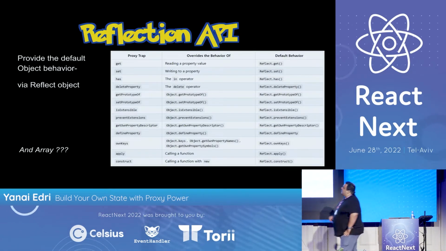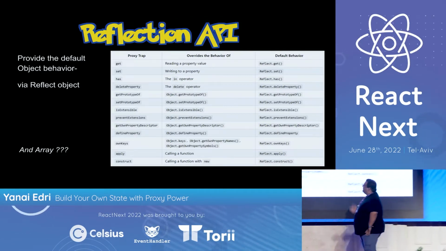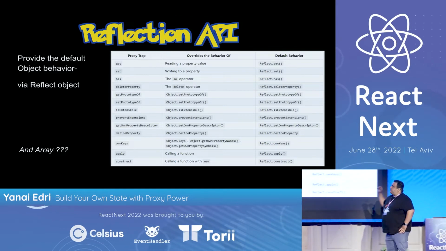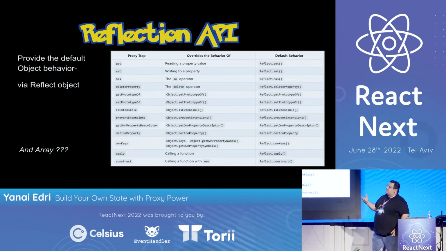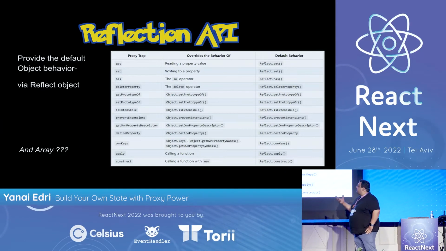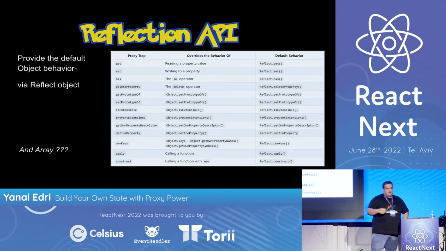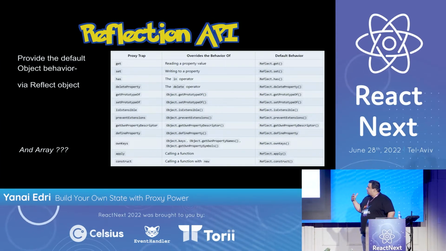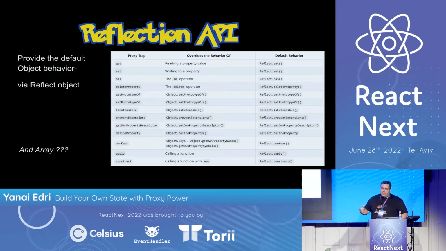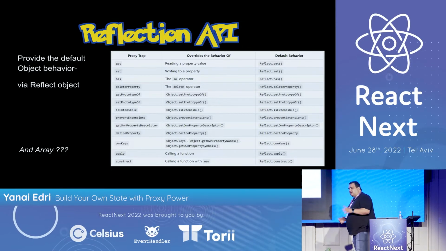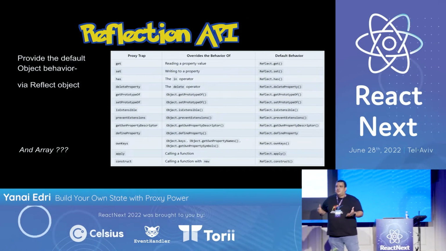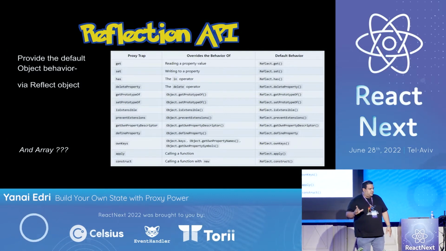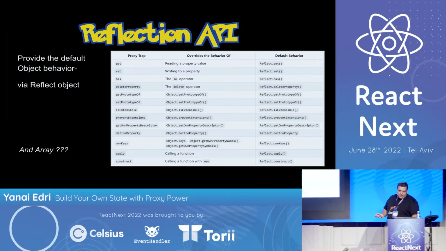Here we have some proxy traps: get, set, has, defineProperty, deleteProperty, and so on. For each of them, we have the Reflect method that gives us the same original functionality, also gets the original parameters, and gives us the option to return the default behavior. Let's talk about arrays a little bit. Array is also an object, as we know. They can also be intercepted via proxy. It's a little bit more complicated, so we won't talk about it here.